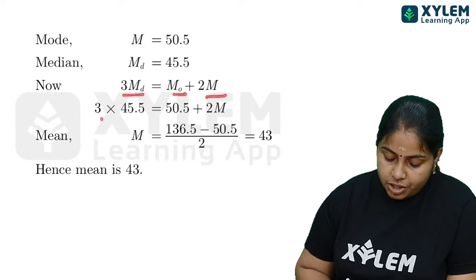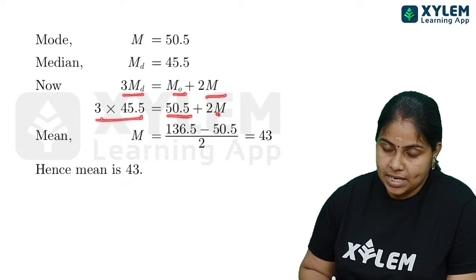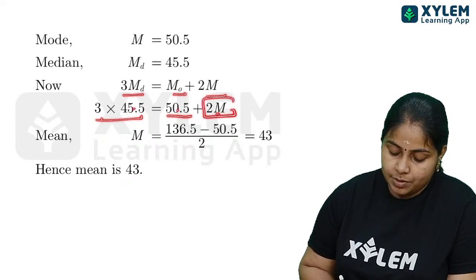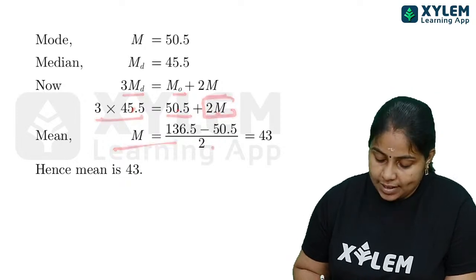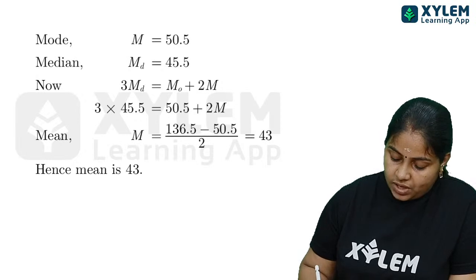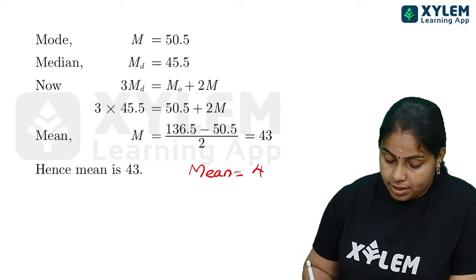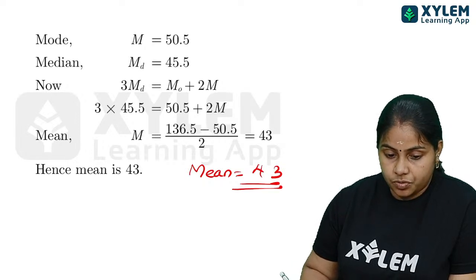Okay, so 3 into 45.5, substituting the value, minus 50.3 is equal to 2 mean. 2 mean is what we have to find there. So what do we do? Take the 2 across and divide by 2, and we get the value of mean. After calculation we have got mean is equal to 43. Okay, mean is equal to 43.